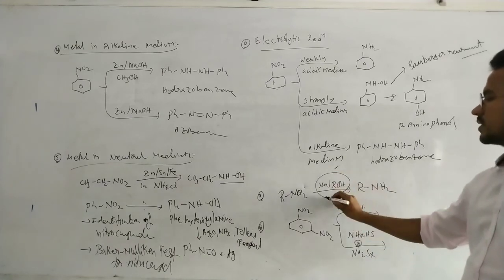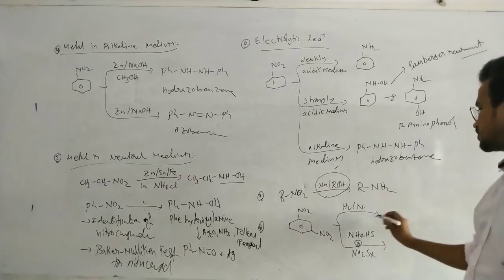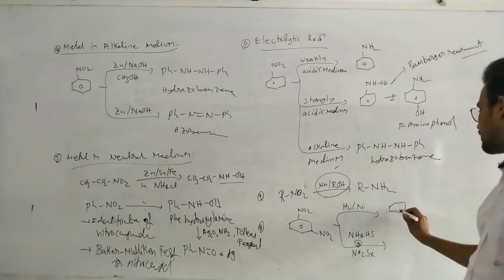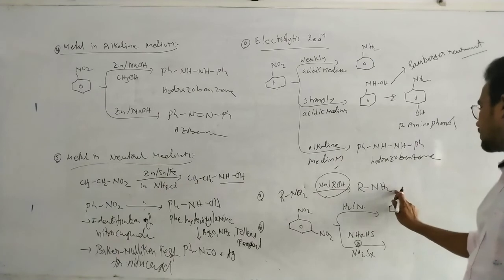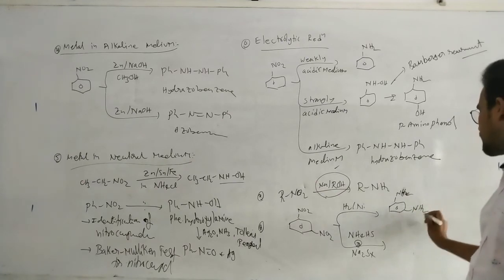Now, reduction with sodium and alcohol converts the NO2 group to NH2. See this meta-dinitro compound: with H2 and nickel, both NO2 groups are reduced to NH2, giving the diamine.